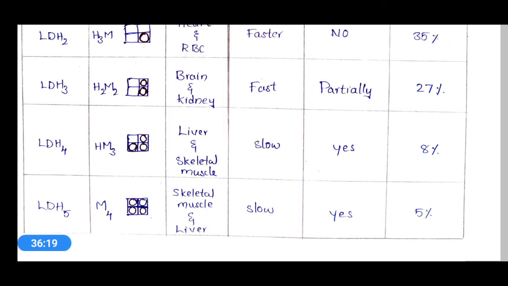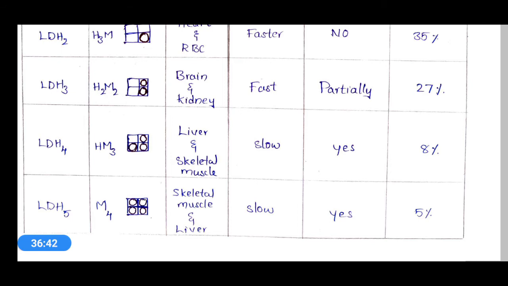The next one is LDH4. In LDH4, one heart subunit and three muscle subunits are present, so its subunits are denoted as HM3.